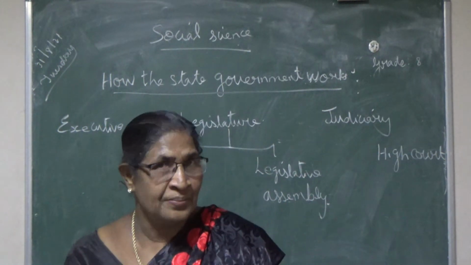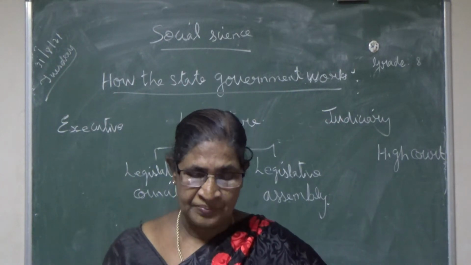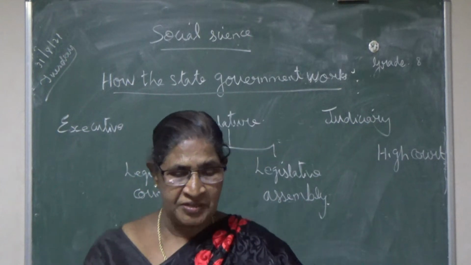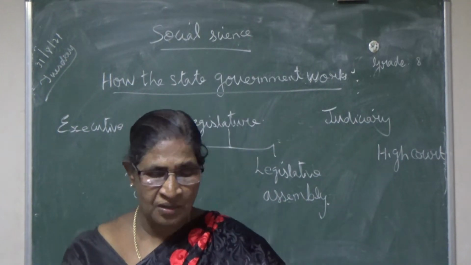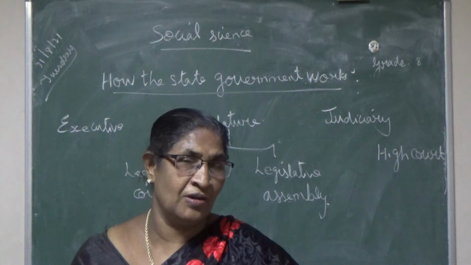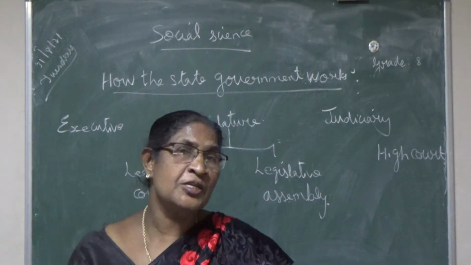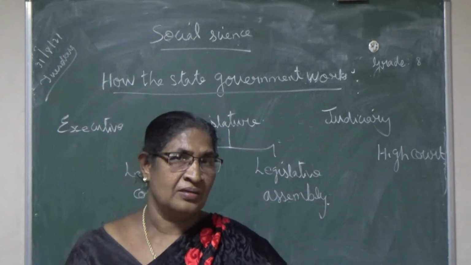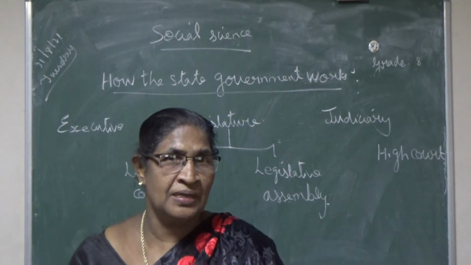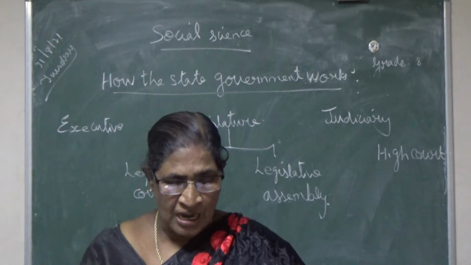Then the government cannot impose or withdraw any tax without the approval of the Legislative Assembly. I told you what the government is, isn't it? So related to money, all the power is with the Legislative Assembly only.